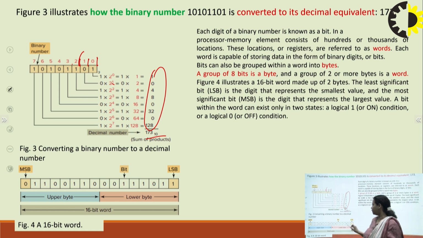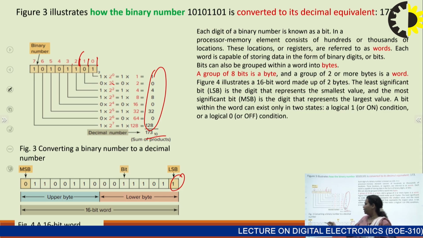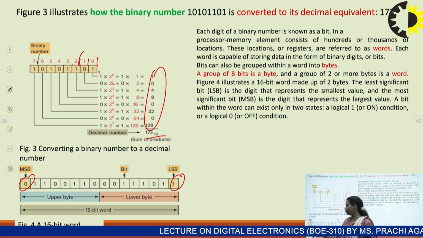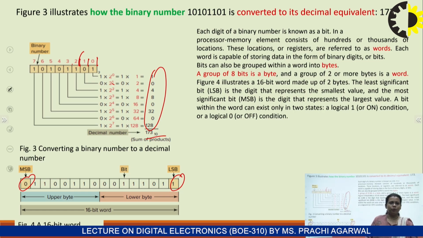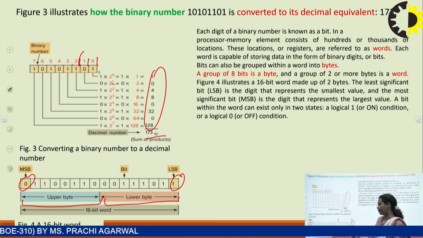So I have explained what is MSB, most significant bit, and what is LSB, least significant bit. Suppose a binary number is given. Normally we know that 1 and 0 are the bits. So I have represented the bits, and the bit which is here is called LSB, and the one at this position is said to be MSB, most significant bit. And we say that this is the upper byte and this one is the lower byte.